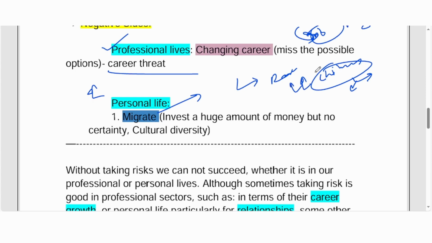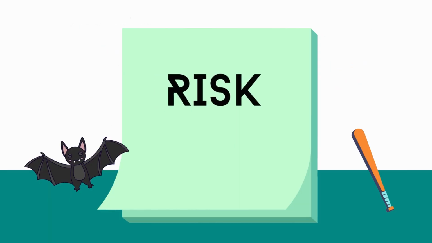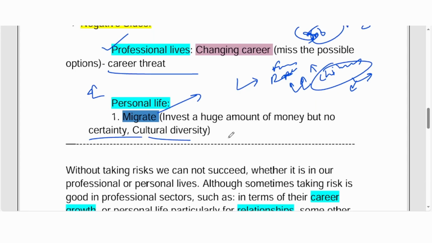And whenever I need some help from the people here, I have my friends, I have my family, I have my relatives, but I really don't know whether I'll get this kind of help there or not. If I don't get it there, how am I going to survive? So it might be a success, but there is no surety. It might backfire sometimes, because cultural diversity is there, no certainty is there. So that's the saying. Migration can be a risk in your life. So that's what they're saying.